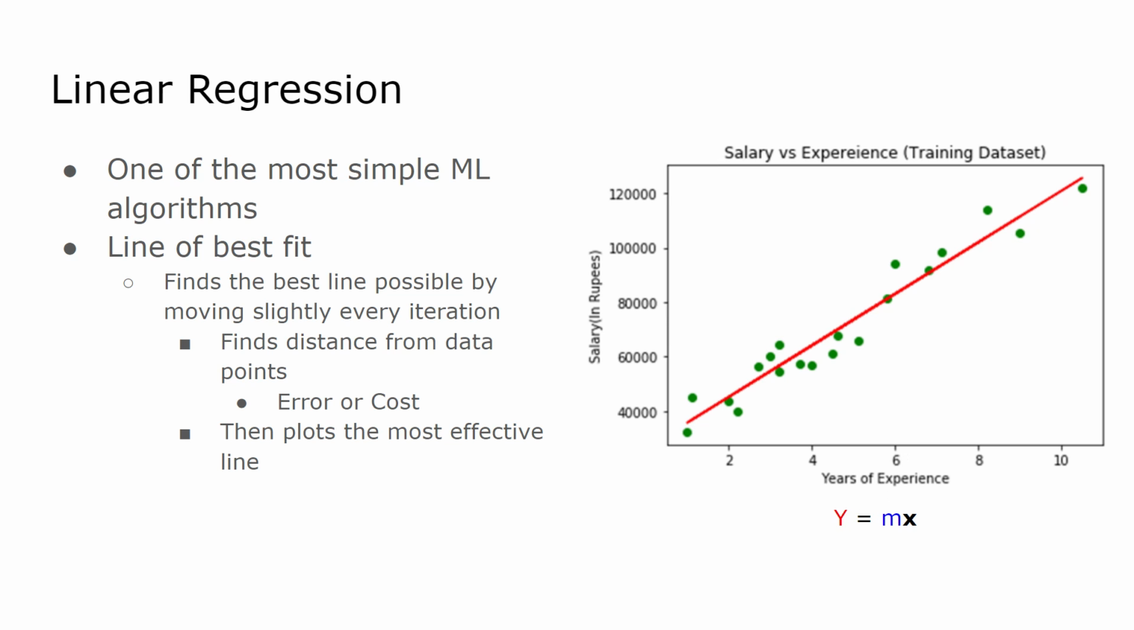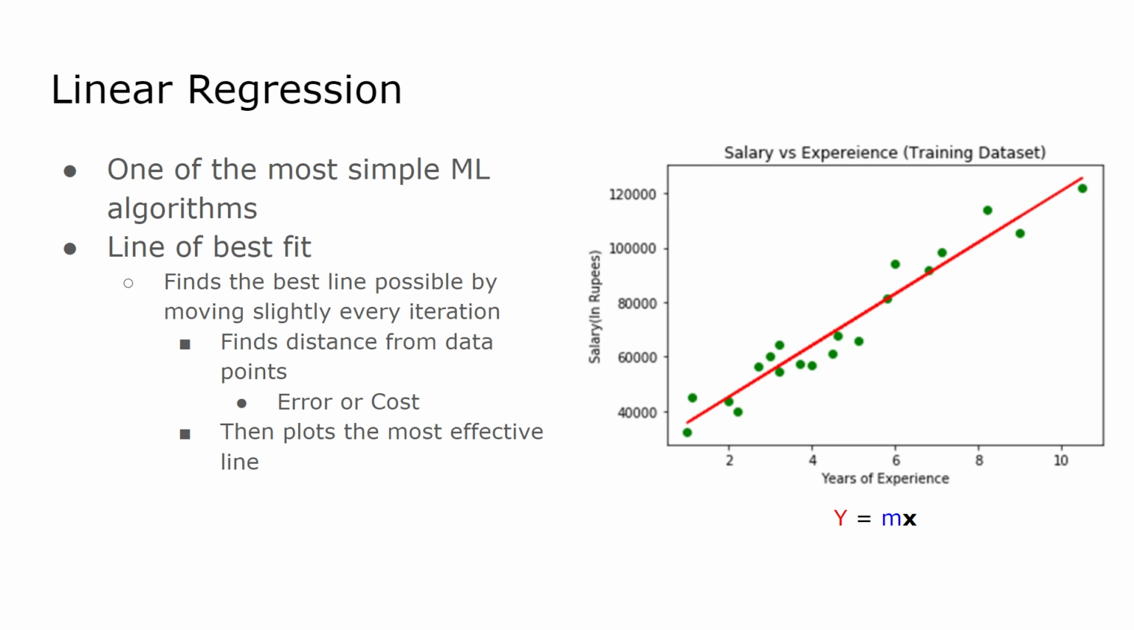Now, on the bottom corner, we have y equals mx, which can be a sample equation for our line. Now, y is our label or output, which is salary. X is our input or feature, which is years of experience, and M is our singular weight. It's what gets multiplied on our X value and gives us a prediction. So this is what the weight is being trained on. So when we train our algorithm or make it learn, it's essentially learning this M value, this weight.